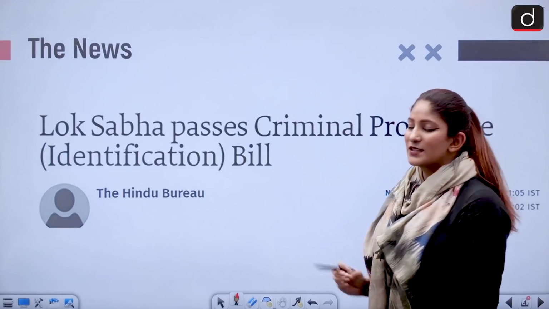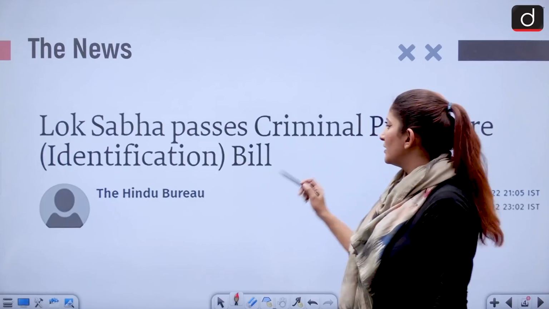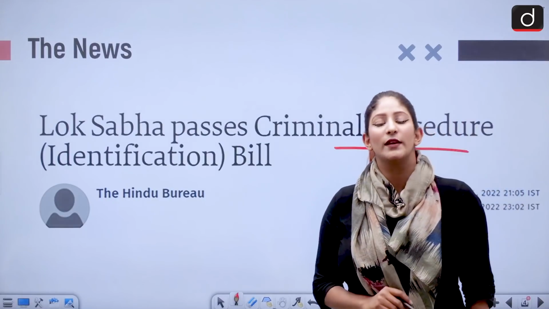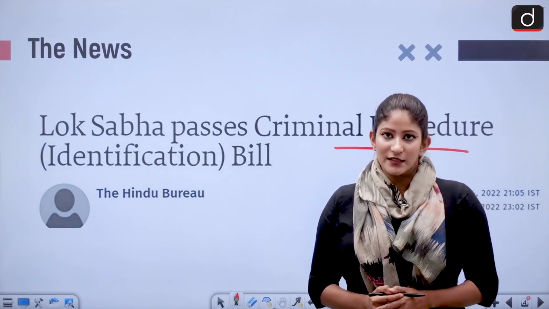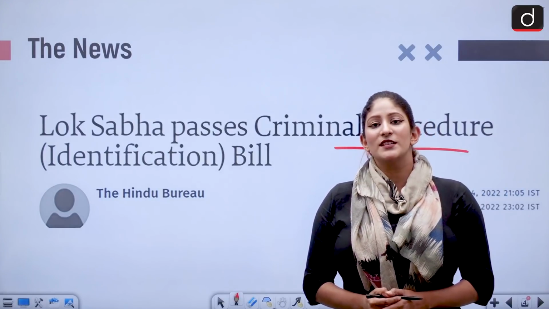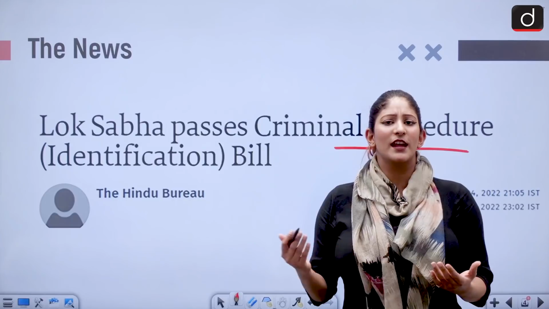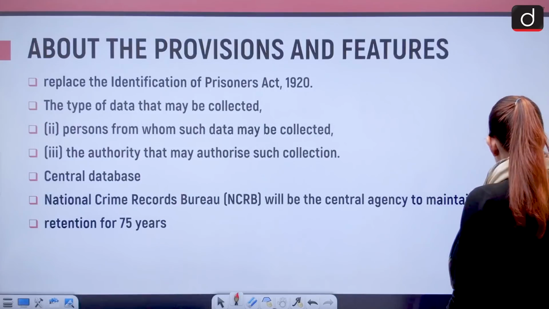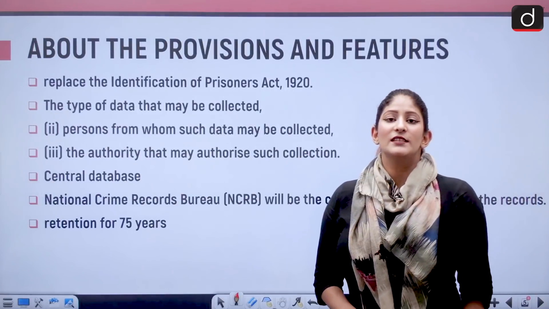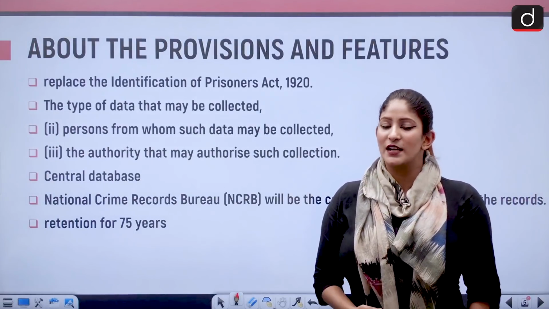Now, the news is that Lok Sabha has passed the Criminal Procedure Identification Bill 2022 with a voice vote. There are certain concerns related to this particular bill, and the Home Minister says that he is ready to make any amendments about the valid concerns. Let's move on and know about the provisions. What are the provisions that have been long awaited? What are the provisions that are of concern?